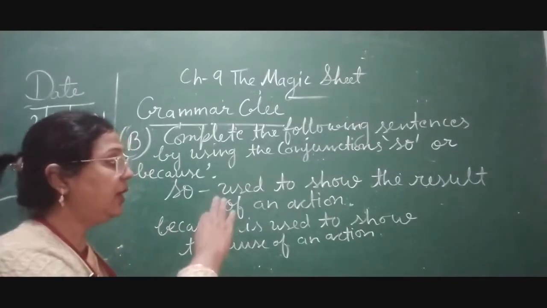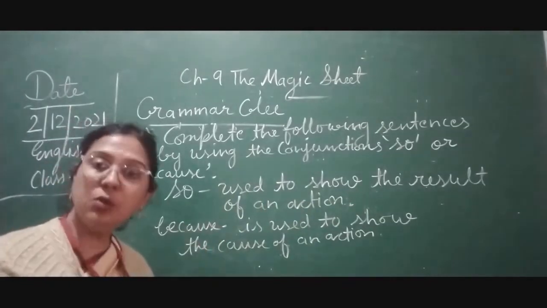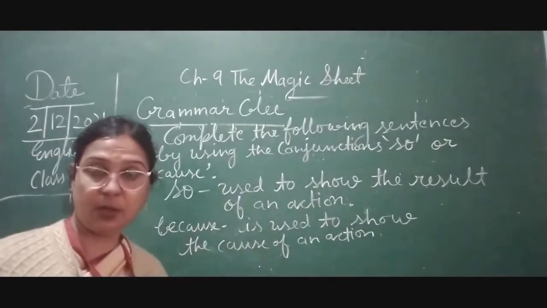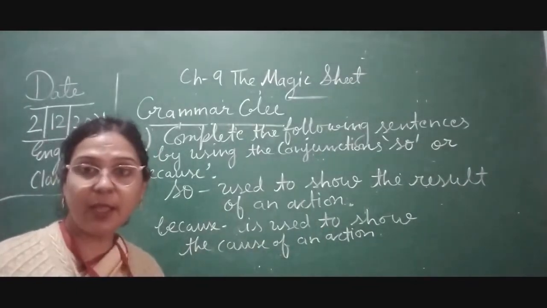So here is a difference between so and because. Where we have to show the result of an action, there we can use so. And because is used to show the cause of an action. कारण बताना है, तो वहाँ पर because इस्तेमाल होता है. ठीक है?